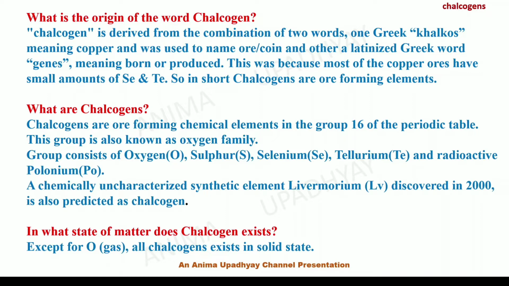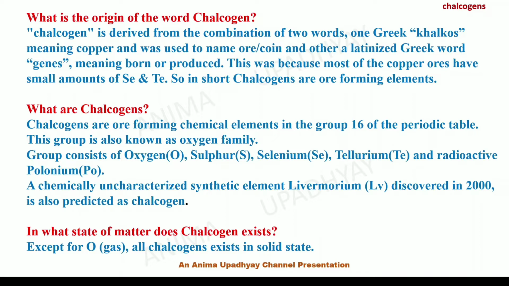The Greek word chalcos means copper, and is used to name ore or a coin, and the Latinized Greek word is genes, which means born or produced. This was because most of the copper ores have small amounts of selenium and tellurium. So in short, we can say that chalcogens are ore forming elements.